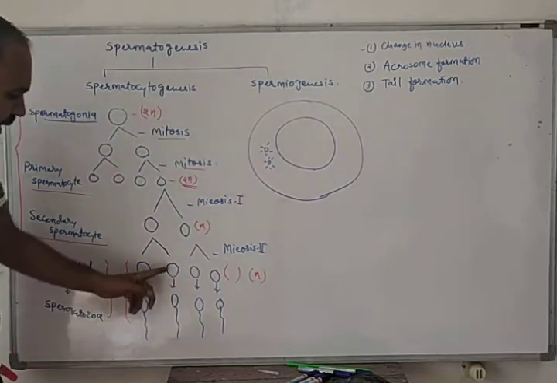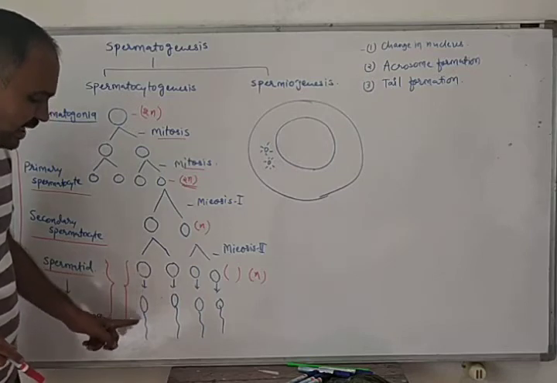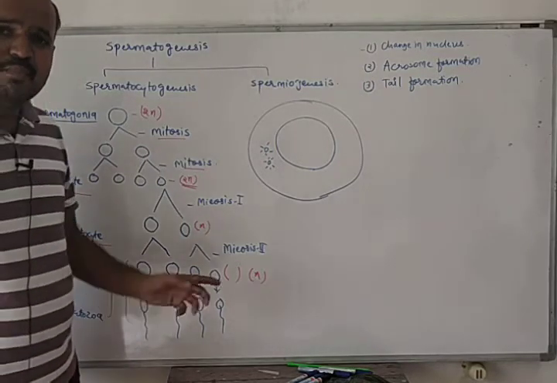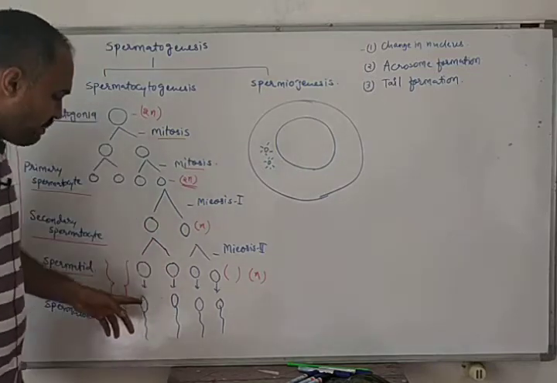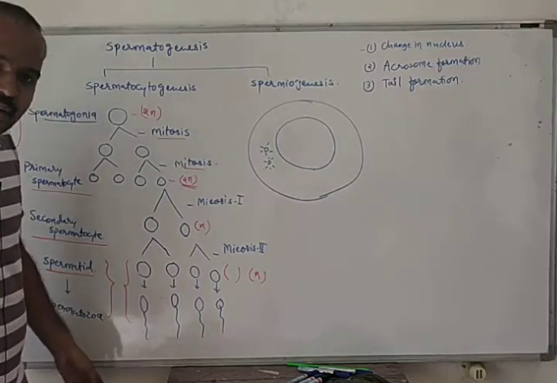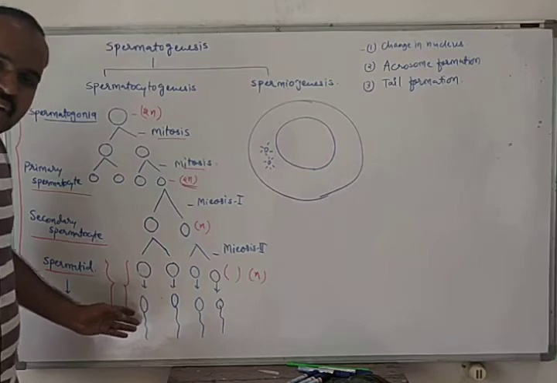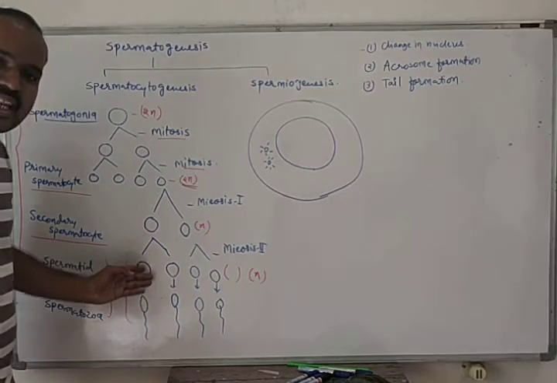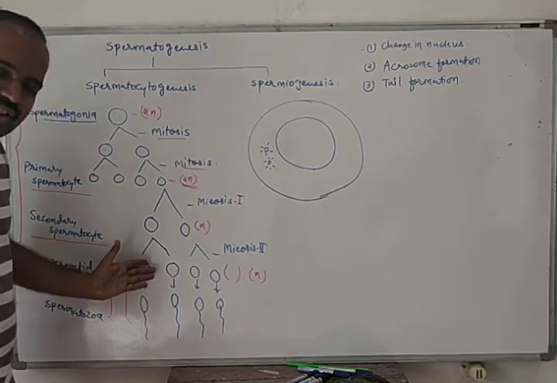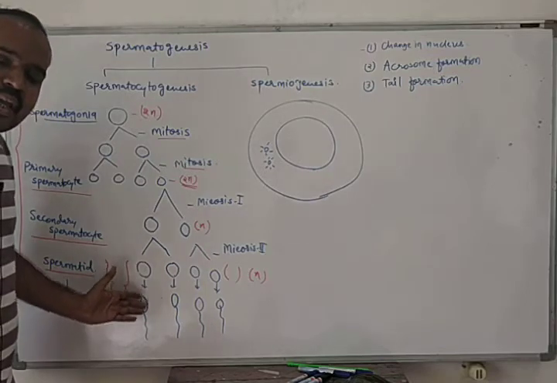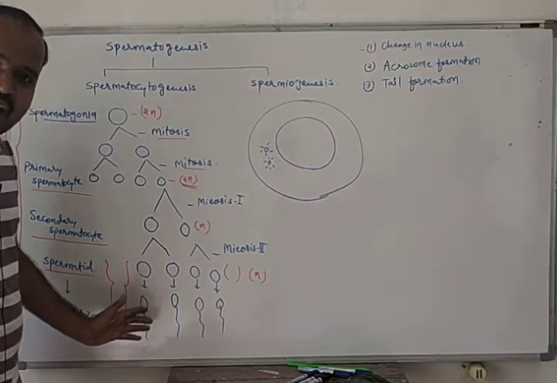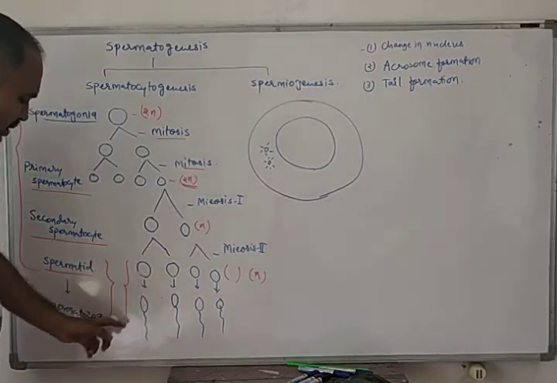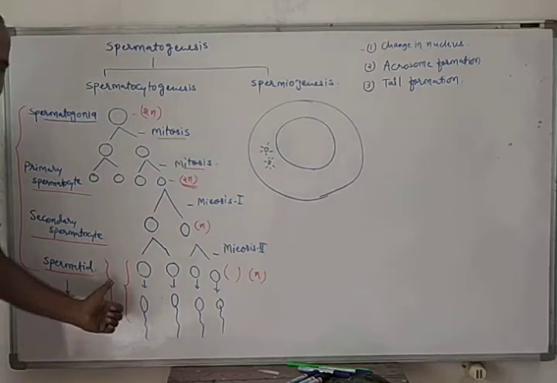You can easily differentiate between spermatid and sperm: spermatids do not have flagella, and mature sperm have flagella. The head of the sperm is oval, whereas the spermatid is a round cell. So spermatozoa have a tail, whereas spermatids don't have a tail. This is the difference between mature spermatozoa and spermatid.